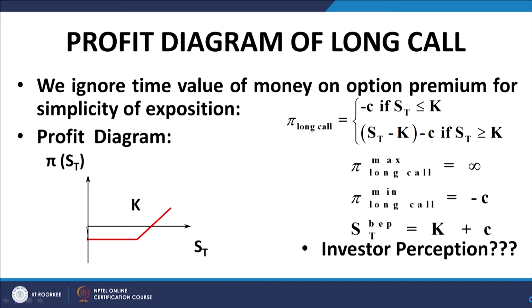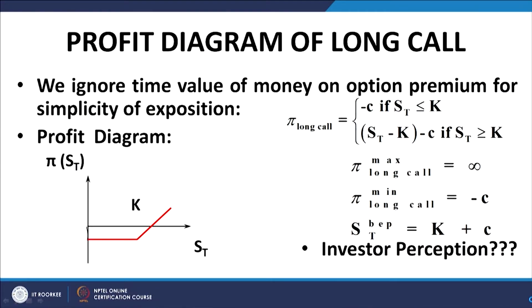Now, clearly, on maturity, if the stock price is lower than the exercise price of the call option, the investor would rather buy in the market than exercise the call option, and therefore the payoff from the call option would be 0. As a consequence, the premium that he had paid for acquiring the call option becomes a loss for him. That is precisely what is depicted in this diagram here.